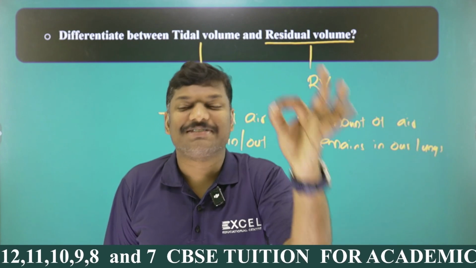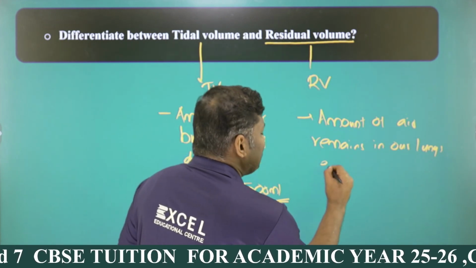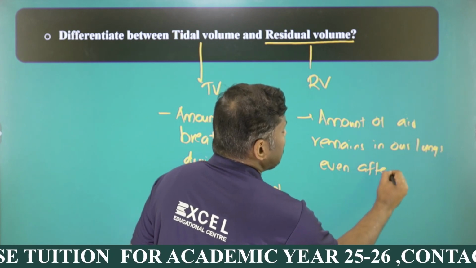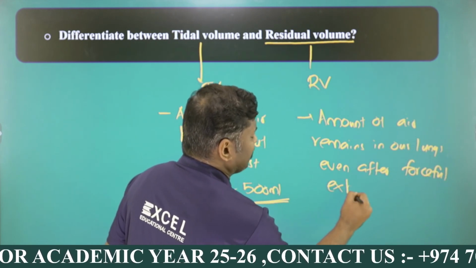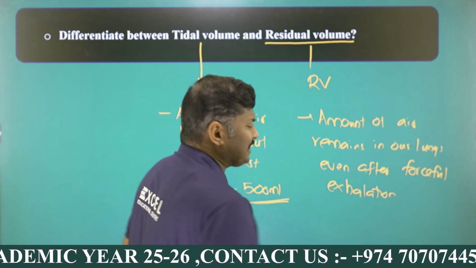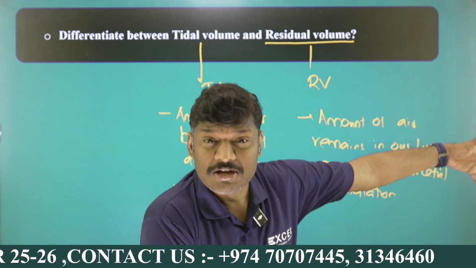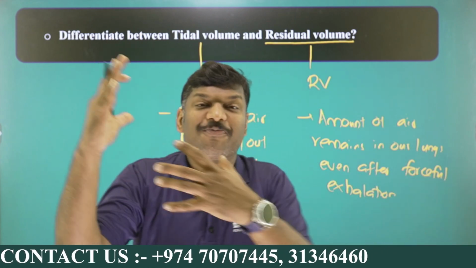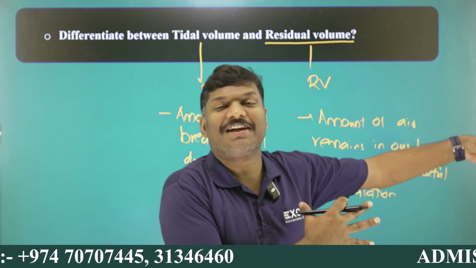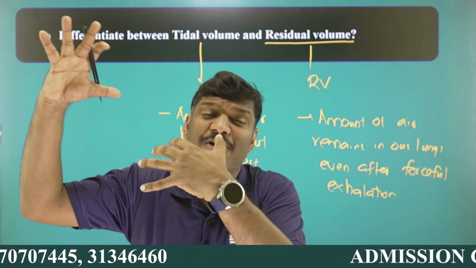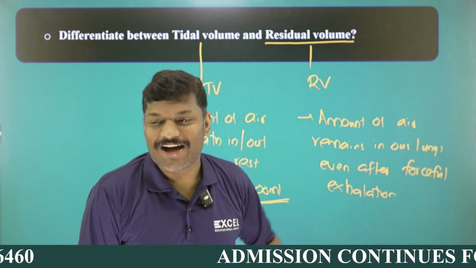RV, the residual volume, is the amount of air that remains in the lungs even after a forceful exhalation. For example, generally I am exhaling normally. A forceful exhalation means what? I am exerting pressure to eliminate that air. That is called forceful. Even after forceful exhalation, the amount of air remaining in my lungs, that is what we call RV, my dear students.